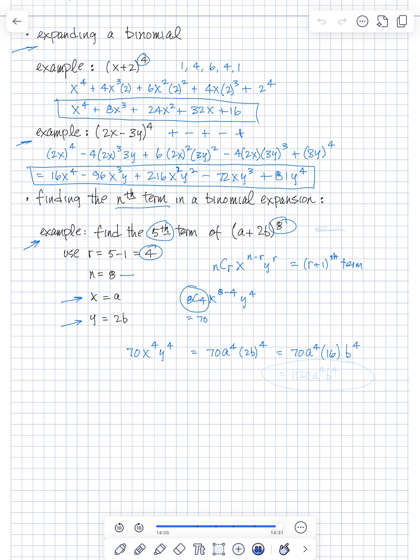Multiplying the 70 times the 16, we get 1120 a to the 4th b to the 4th. So 1120 is the coefficient, and a to the 4th b to the 4th is the 5th term in this expansion here.